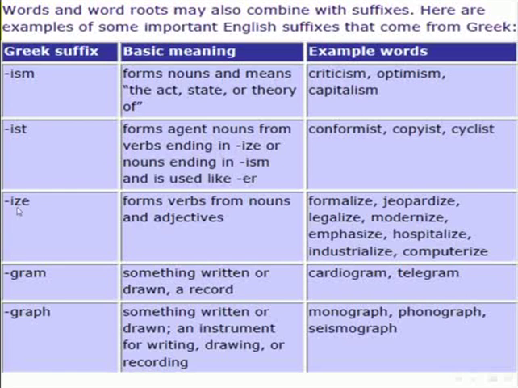Right. Greek suffix IZE. The meaning: forms verbs from nouns and adjectives. Examples of these words these days: formalize, legalize, modernize, emphasize, hospitalize, industrialize, and computerize.